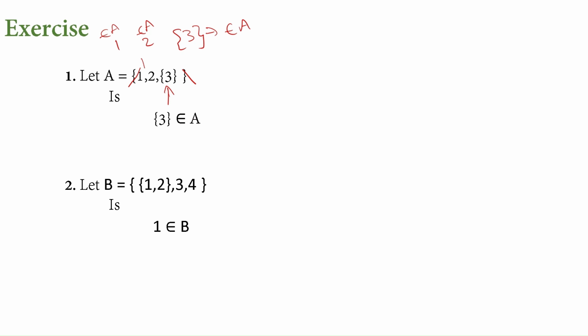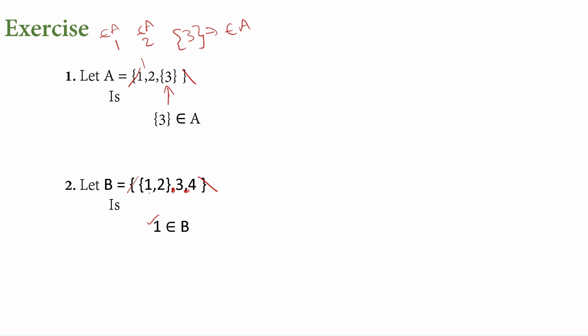Now look at the next thing here. The second question, B is a set given. Don't consider the first and last brace. See, within these braces, if we exclude this comma, that gives each, and this comma is separation for elements. See whether it is exactly like that or not. Between these commas, is it exactly the same or not? Here, see, here we have only 1, but here we don't have 1.